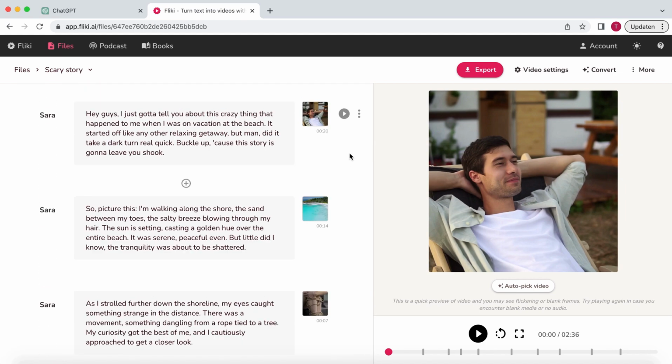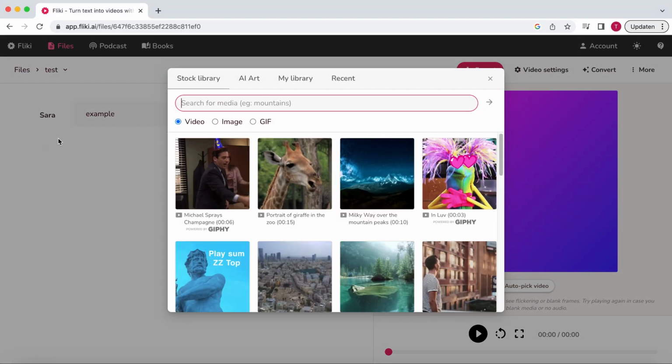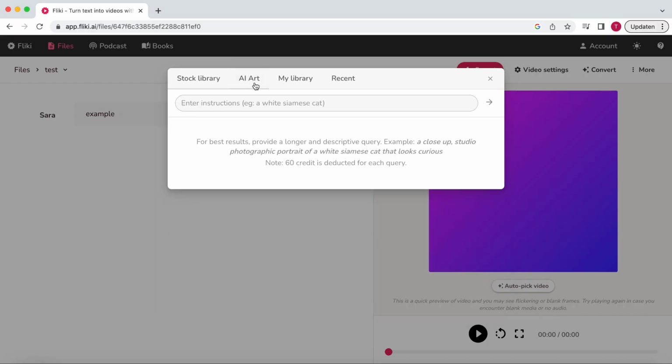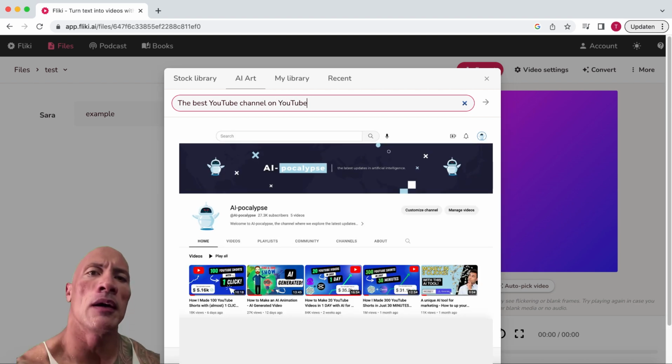We want to use scary images that add value to the story. These images need to be specific to the story, so stock footage won't cut it. A great feature of Fleeky is its incorporated AI text-to-image generator, similar to DALL-E or Midjourney. Here, you can insert a description of an image, and Fleeky's AI will then generate it. We need a description for each paragraph to input into this text-to-image generator.